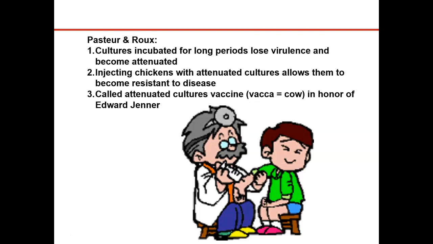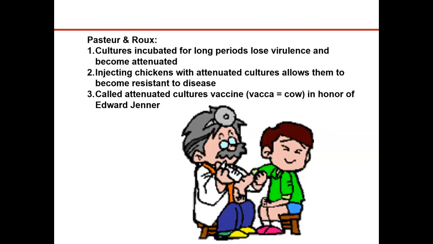It was kind of a fun story. They were trying to come up with a mechanism to protect chickens from a bacterial disease, cholera. But every time they were injecting chickens with the cholera bacteria, small amounts, medium amounts, whatever, the chickens kept dying.